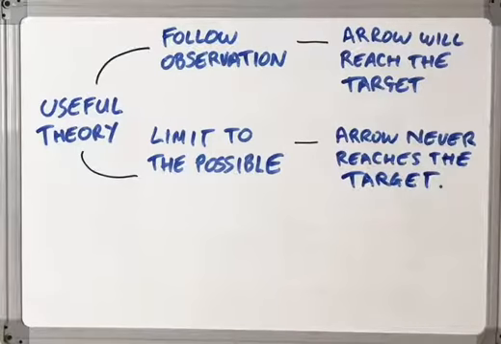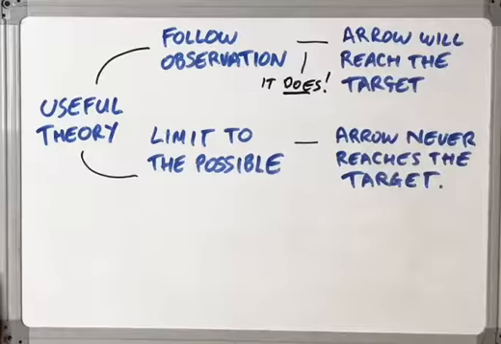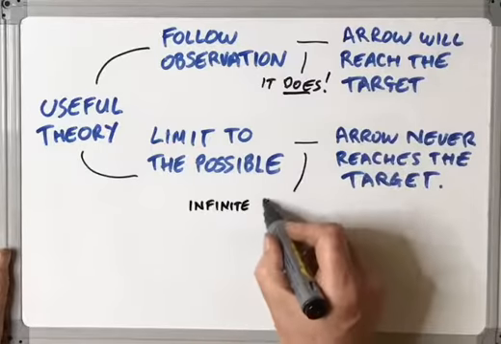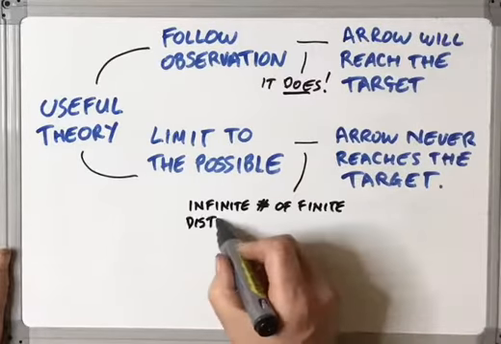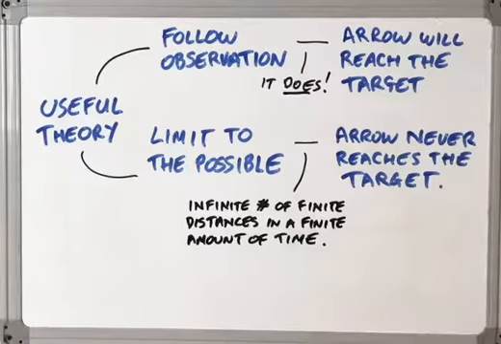Well, why? Let's be clear on what we are assuming here. We assume the arrow actually hits the target. We also assume that it is impossible for the arrow to cover an infinite number of finite distances in a finite amount of time. No matter how small the distance, says the logic, there is always a halfway point between start and end, so distance can be divided an infinite number of times.